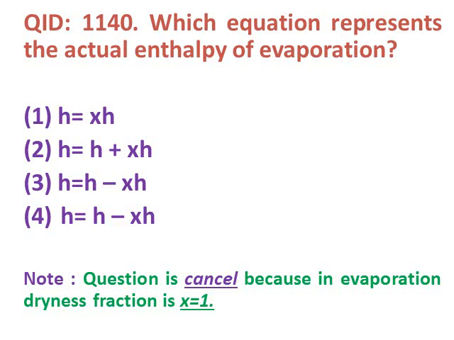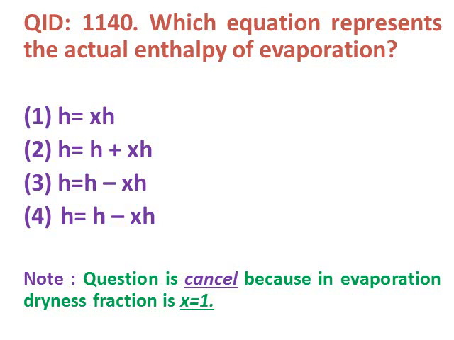Next question, which equation represents the actual enthalpy of evaporation? The first option, H is equal to XH, second is H is equal to H plus XH, third H is equal to H minus XH, fourth H is equal to H minus XH. So this question was cancelled by SSC, because the dryness fraction for the evaporation should be 1.